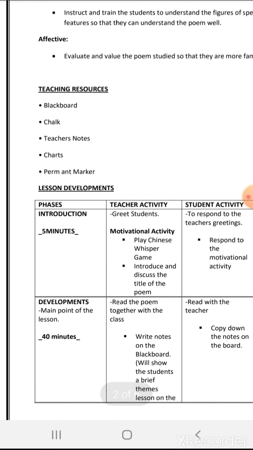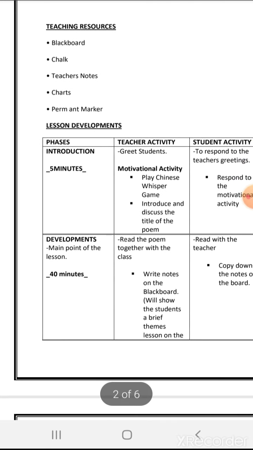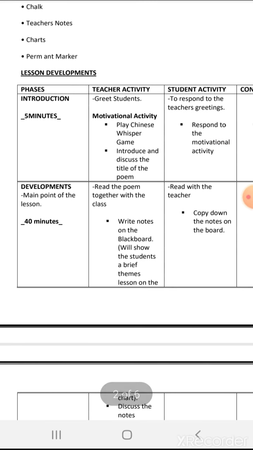These are my teaching resources: blackboard and chalk. In the lesson development, the introduction is 5 minutes. I will greet the students, and before I start the class, I'll have a motivational activity to awaken the students' minds to be active during the class. I will play the Chinese whisper game. I'll say the word for them to pass around. Then we'll begin with the class.